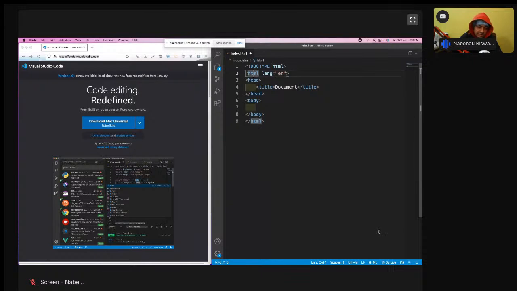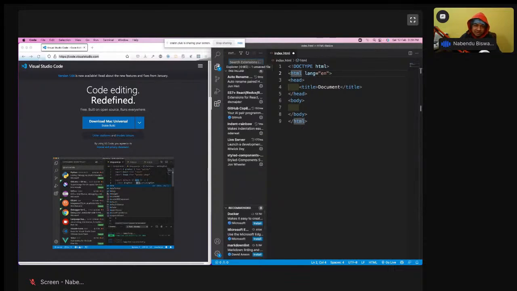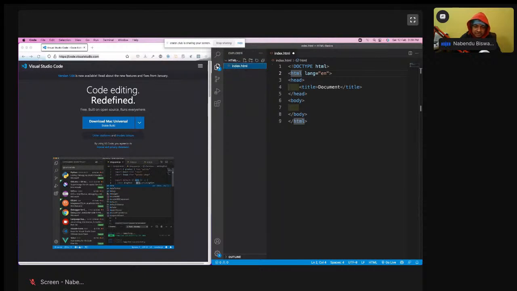Sublime Text is very bad. Please don't use it. If you want to use something else, please use Atom. Sublime Text has issues. I also use Sublime Text just for backup, in the sense I just open it somewhere else. Sublime Text is lighter than VS Code, I agree, but it doesn't have this thing. This extension thing is very difficult in Sublime Text, almost impossible. It is there in Atom and here. Adding extensions to Sublime Text is very difficult, which is one of the major benefits of VS Code and Atom.